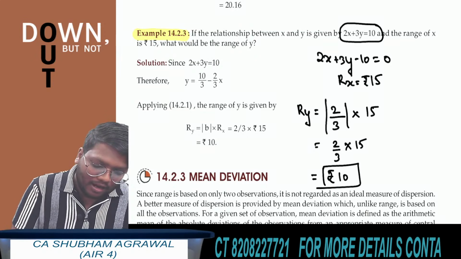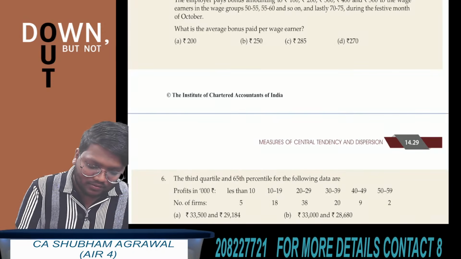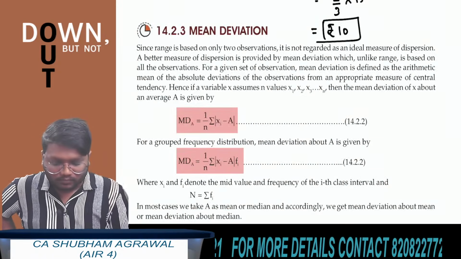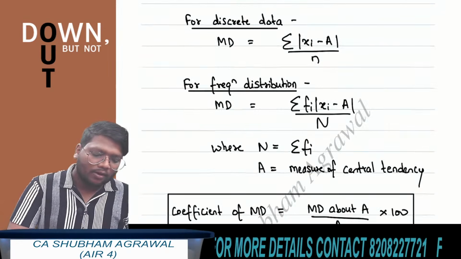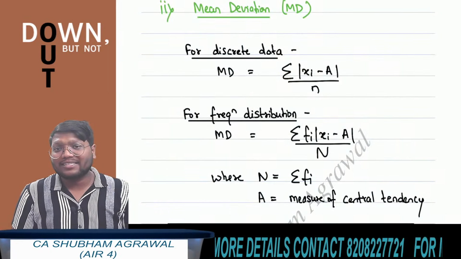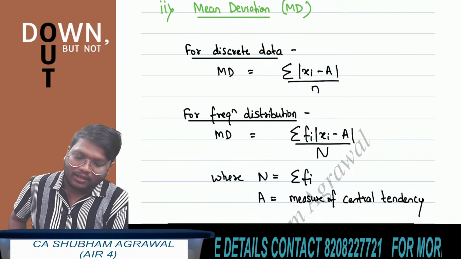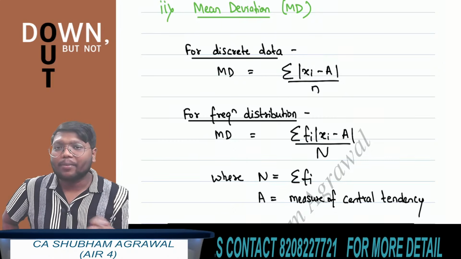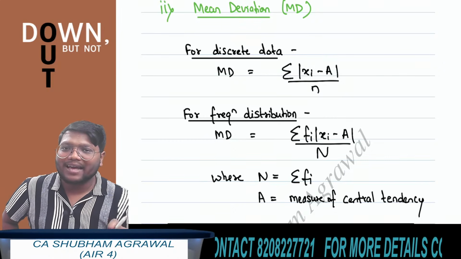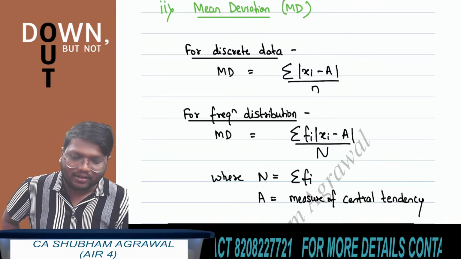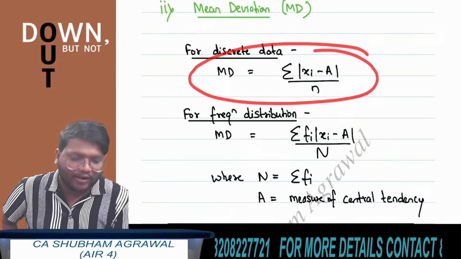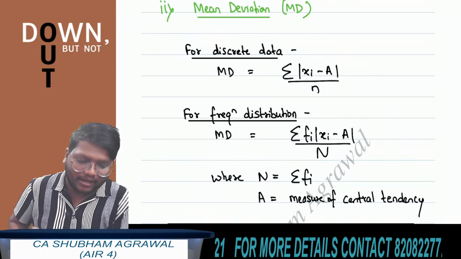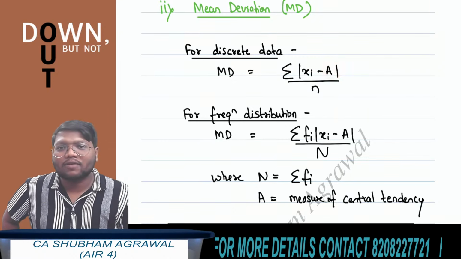Now we are starting with the next measure of dispersion, which is mean deviation. Now see, what is the formula of mean deviation? If discrete data is given, how to find mean deviation? The formula is summation of absolute values of xi minus a, whole divided by n. This is the formula to find mean deviation, where a is an appropriate measure of central tendency.